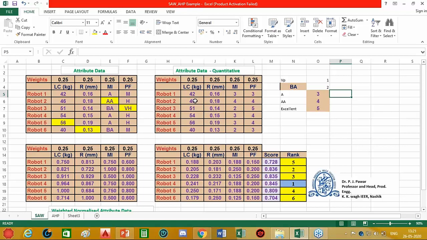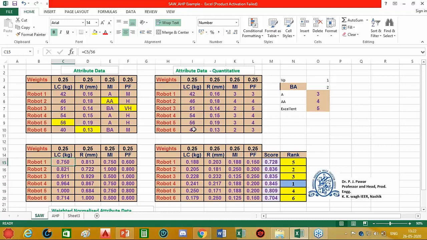Now, for beneficial attributes, we consider the best solution, that is the maximum value in this particular column. The maximum value in this column is 56. So we convert 56 into 1 and all other values will be less than 1. For that, we can divide 42 by 56 to get 0.75, 46 by 56, 0.821 and so on. Like this, we can first normalize the data.